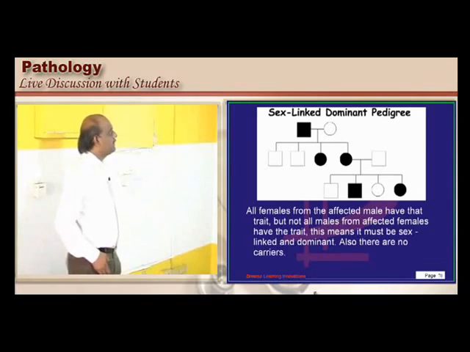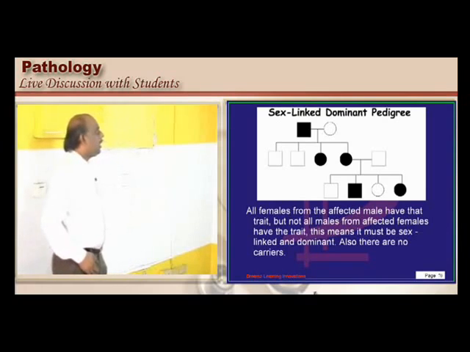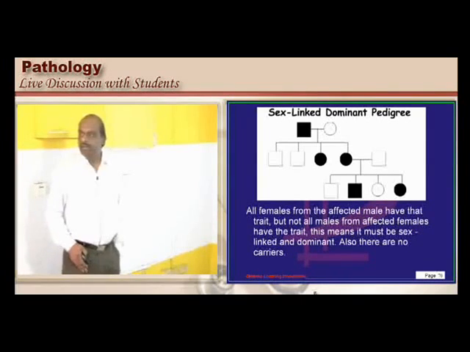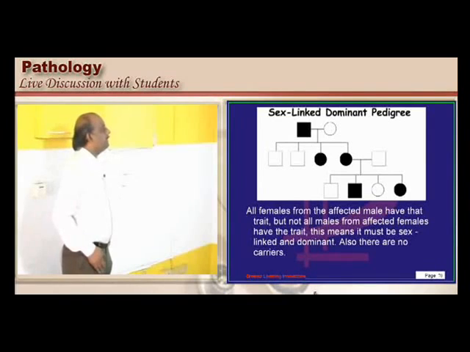So based on these observations, what is your inference? All females from both the daughters of this affected father have the trait, but not all the males.